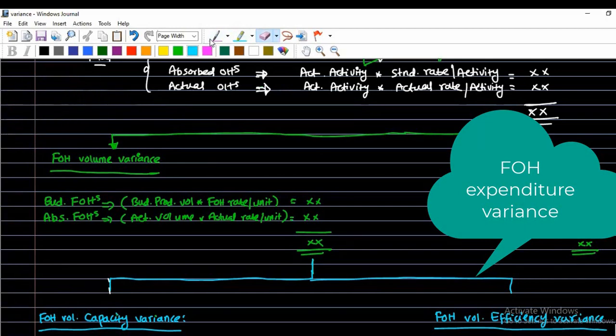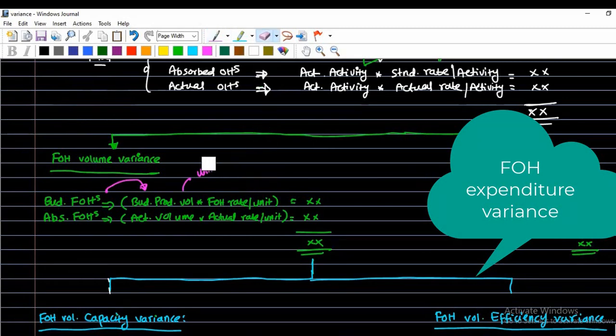So how to calculate the fixed overhead volume variance? It's very simple. Compare two things, budgeted fixed overheads and absorbed overheads. How to calculate the budgeted fixed overheads? It's simple. Take the budgeted production volume and multiply it with the fixed overhead rate per unit. Why? Because we have taken volume as a unit, so you should take this rate in units as well.